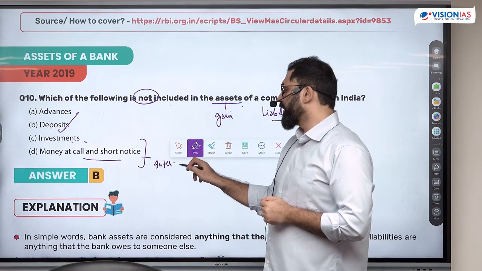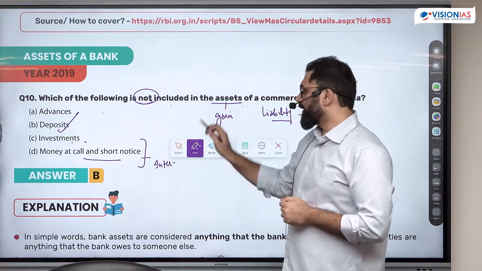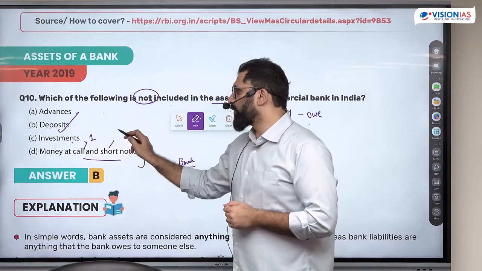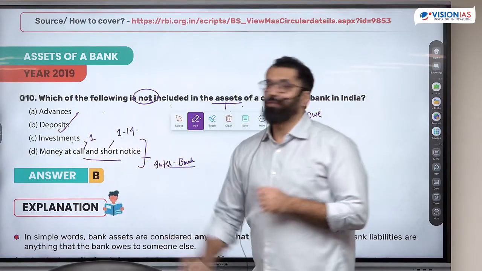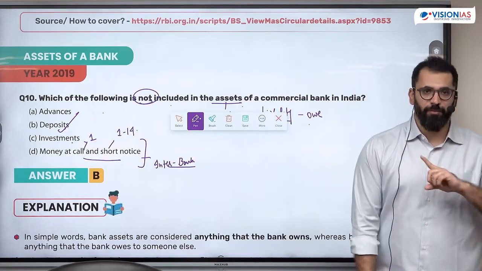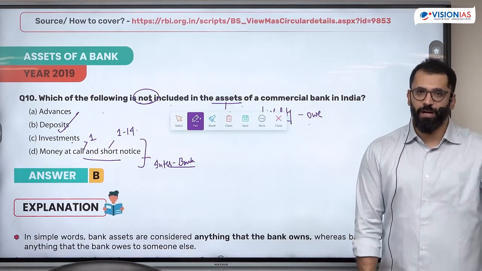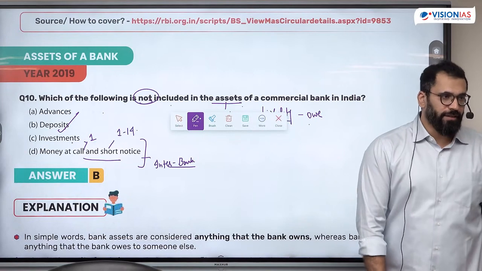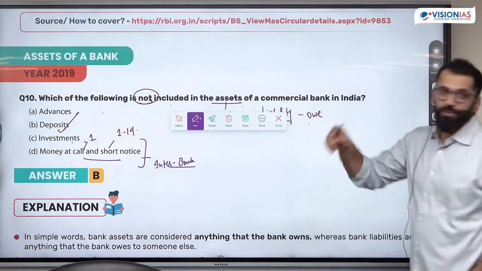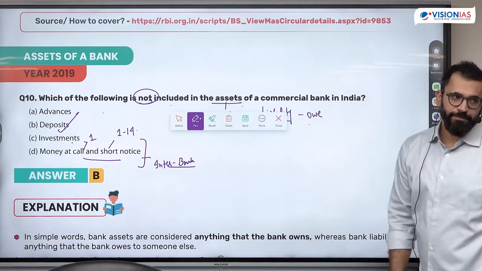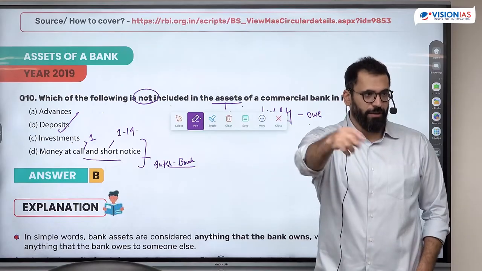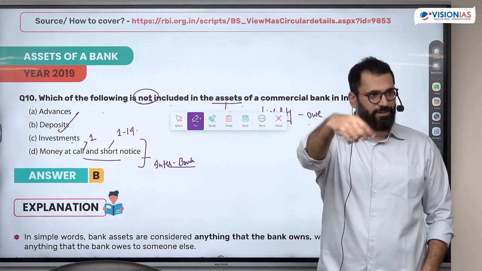So when you give a loan, that is your asset. Interbank borrowing for 1 day, borrowing for 1 to 14 days. This is a money market instrument where only banks participate. This is a telephonic market where you can give money to other banks only through a telephone exchange. This is money at call and short notice, which is an asset because you've given a loan to someone. Money at call and short notice is always a loan given.